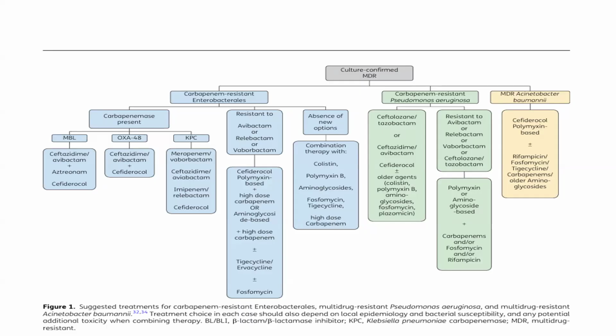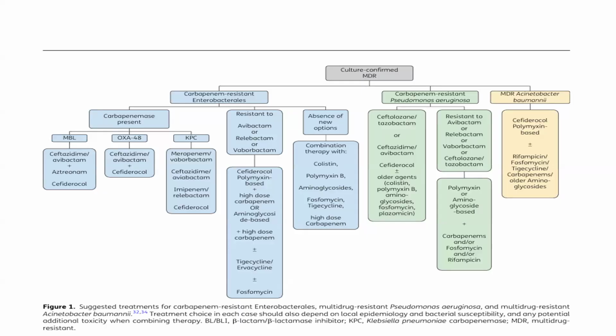If there is resistance to avibactam, relebactam or vaborbactam, then we can use cefiderocol, a polymyxin-based antibiotic, high-dose carbapenem, or an aminoglycoside-based antibiotic, and high-dose carbapenem. Plus, we can add tigecycline, eravacycline, or we can add fosfomycin. Then, in the absence of a new option, we can use combination therapy with colistin, polymyxin, aminoglycoside, fosfomycin, tigecycline.